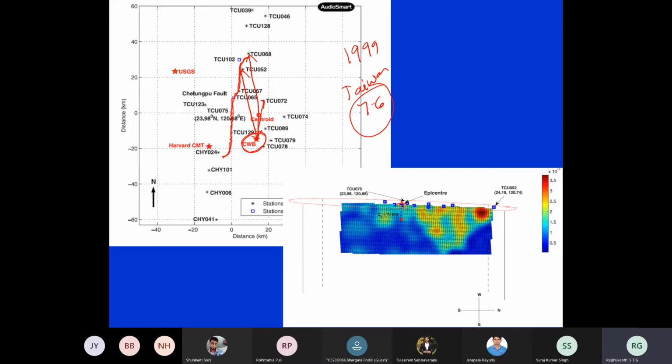At TCU 52 or 68, the maximum accelerations were recorded, but the epicentral distance is very far. Now if I take the TCU 129 station, which is very close to the epicenter, the ground motions are very small. And at CHY, the epicentral distance is very small.